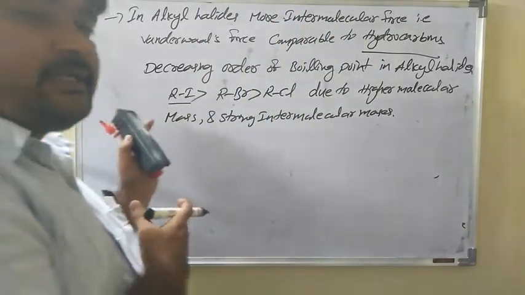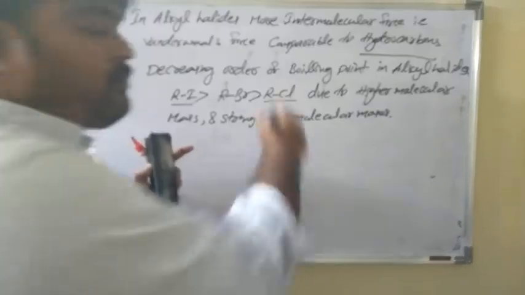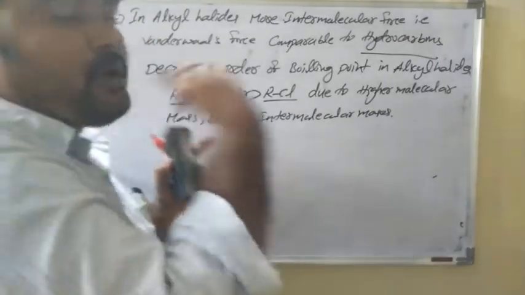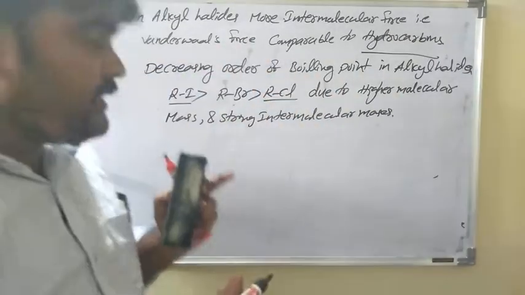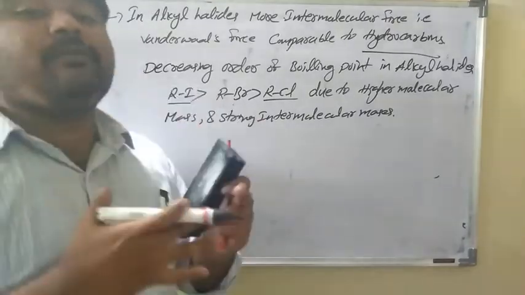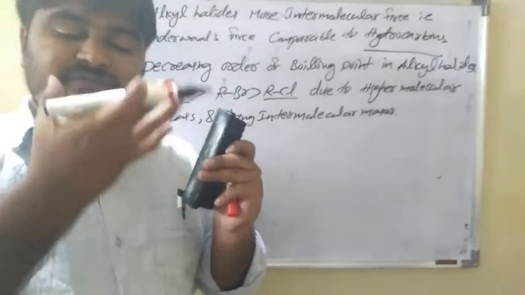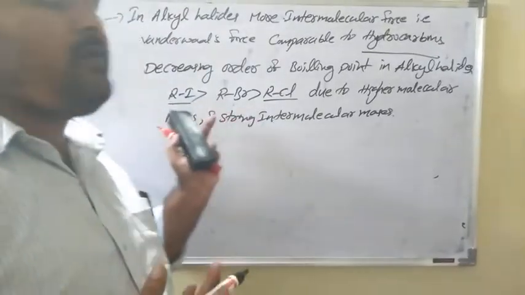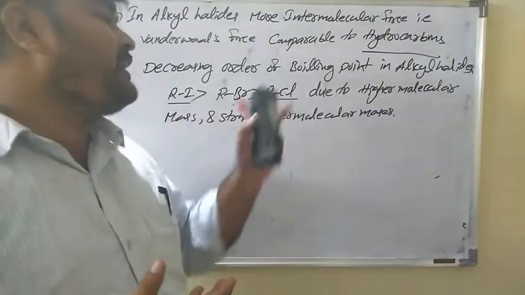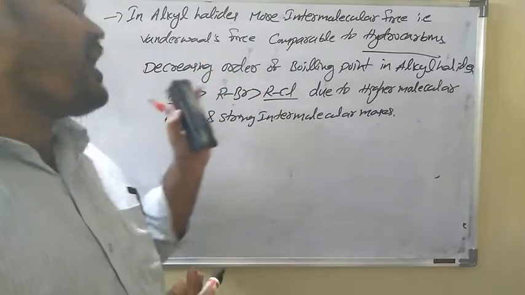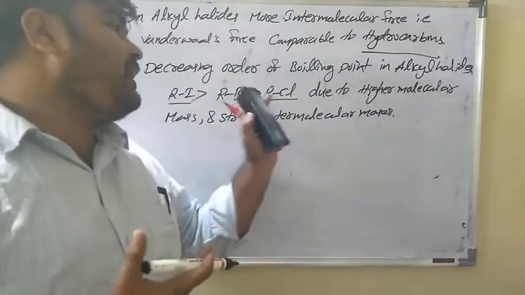Methyl iodide has a higher boiling point compared to methyl chloride. Due to what? Boiling point depends on the size of the molecule, that means the weight of the molecule. More weight, more boiling point. Iodine's molecular mass is more compared to chlorine and bromine. That's why alkyl iodide has a higher boiling point than alkyl chloride.